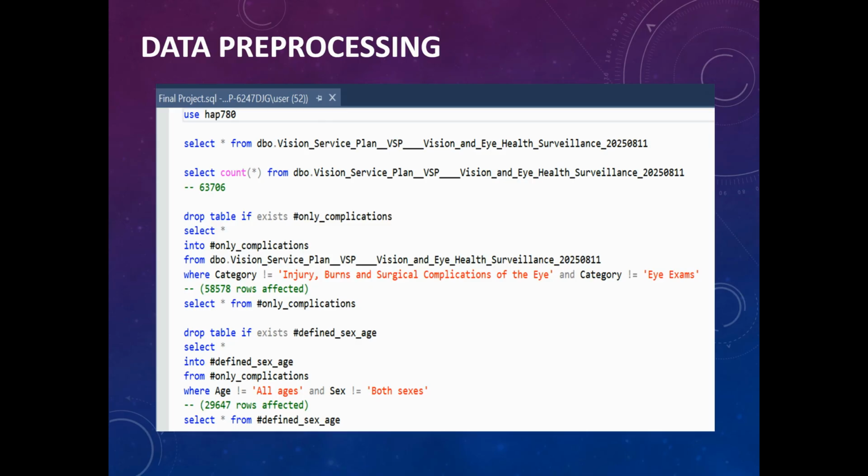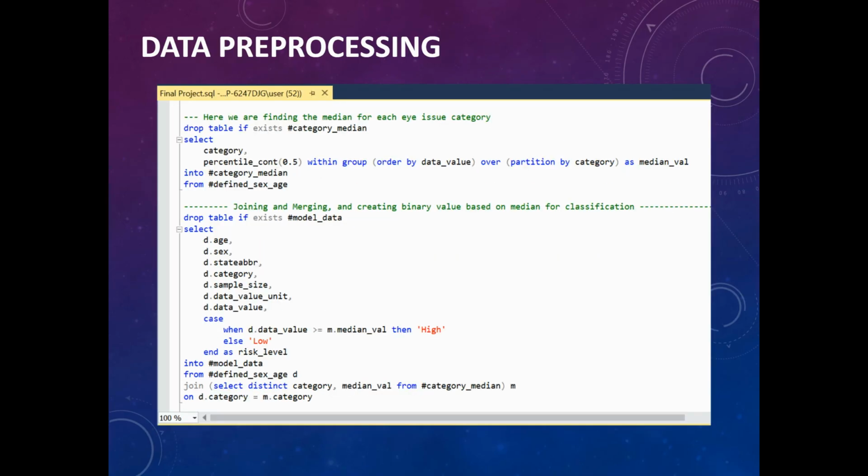Still a good number. We continue pre-processing here by calculating the median prevalence for each eye disorder category using SQL's percentile_cont 0.5 function. This allowed us to establish a benchmark for what constitutes typical prevalence within each condition. Next, we joined this median data back into our filtered dataset and created a new column called risk level.